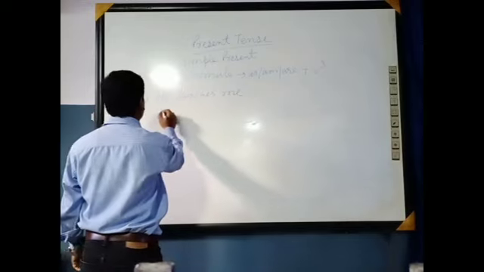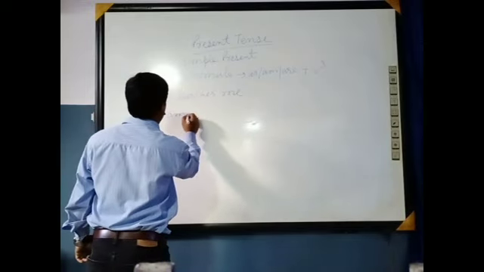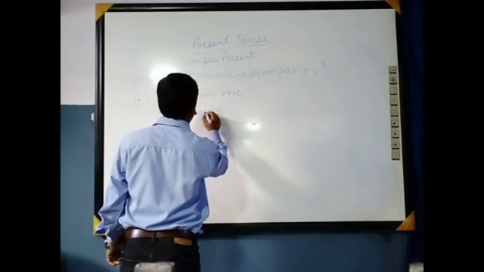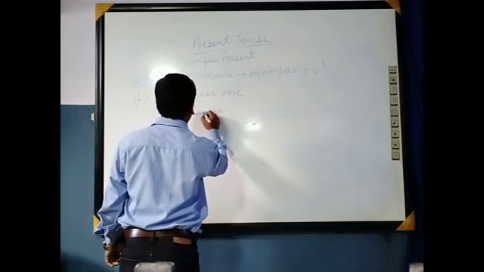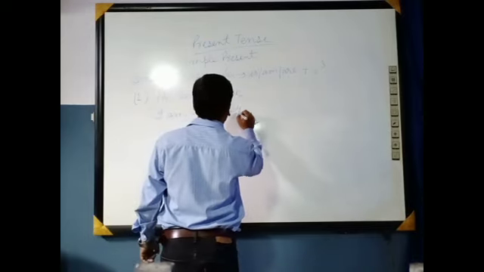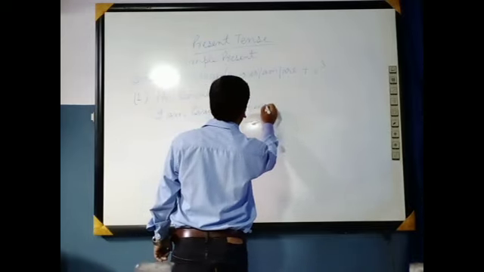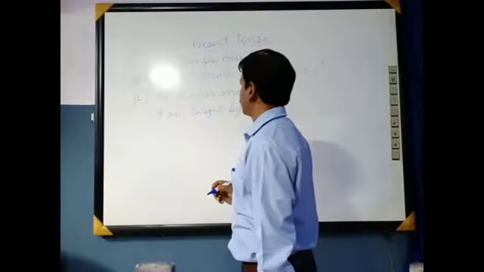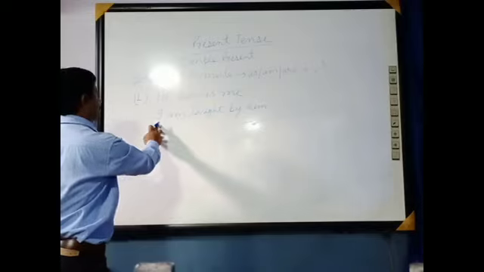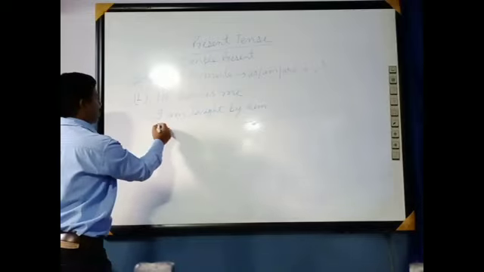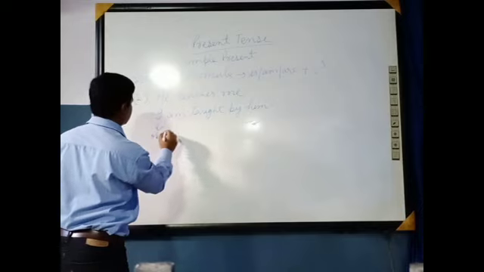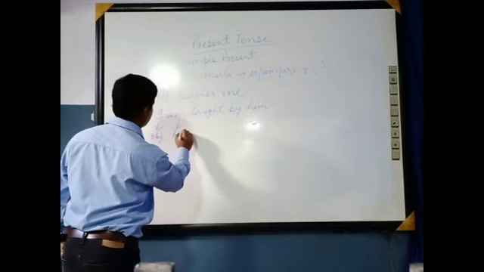He teaches me. I am taught by him. In this sentence, you can see that me is converted into I, the subject, and am is the helping verb.